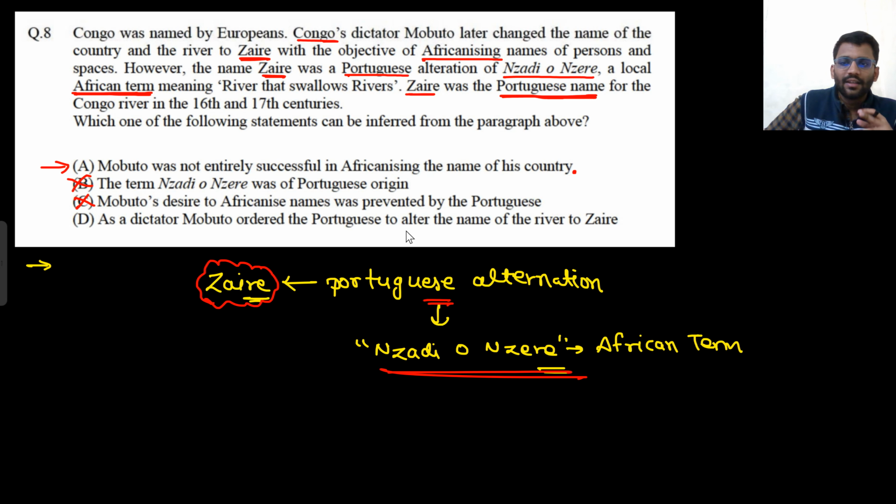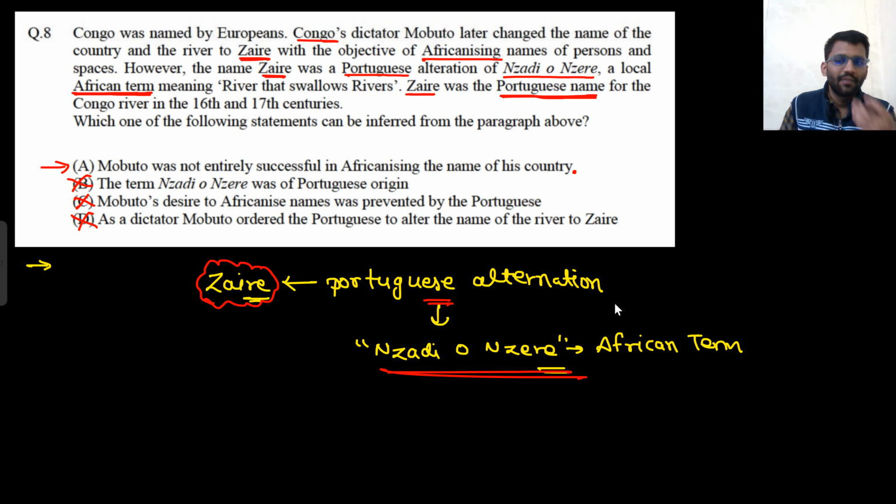As a dictator, Mobutu ordered the Portuguese to alter the name of the river to Zaire. No, not at all. There is nothing that says he ordered the Portuguese to alter the name of the river. He just changed the name to Zaire. Why would he order the Portuguese? They would be happy to have the name Zaire, because that was already a Portuguese name.